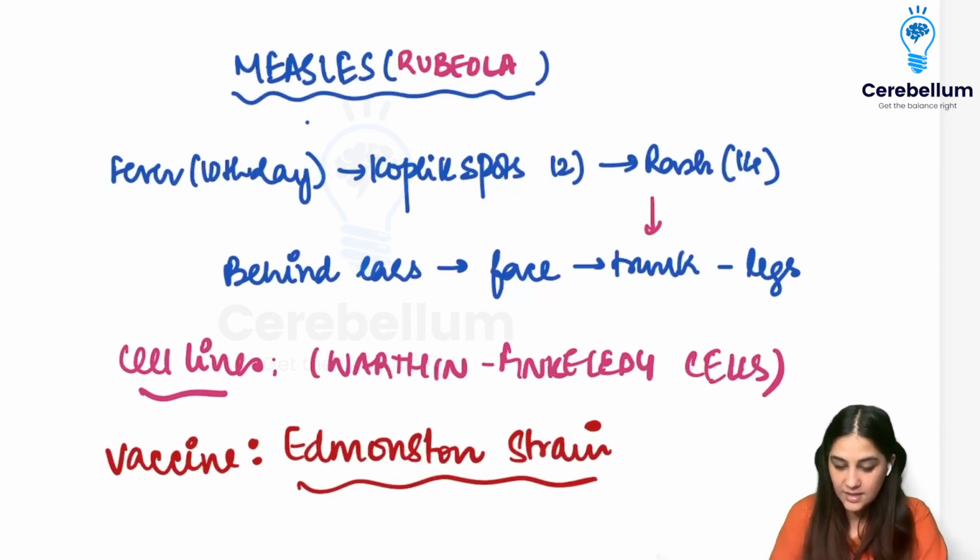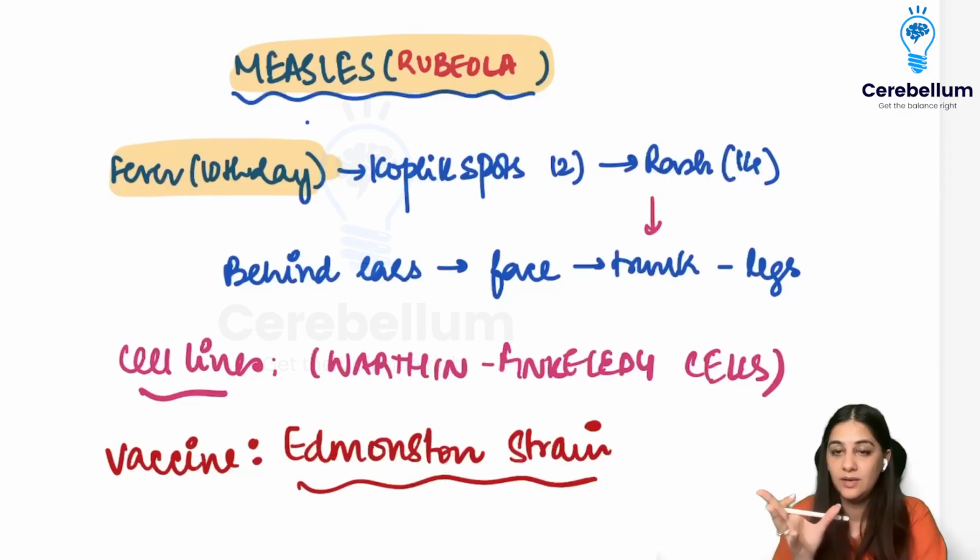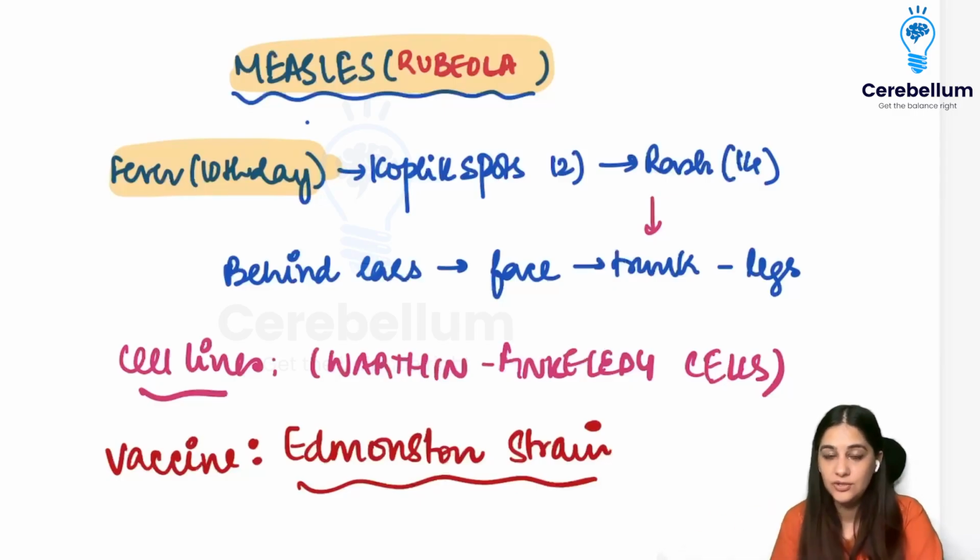Talking about measles now. Measles is also called rubeola. Usually the person is going to have fever on the 10th day from getting the infection. There is going to be a period of incubation.